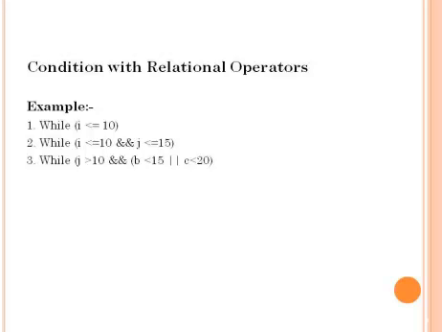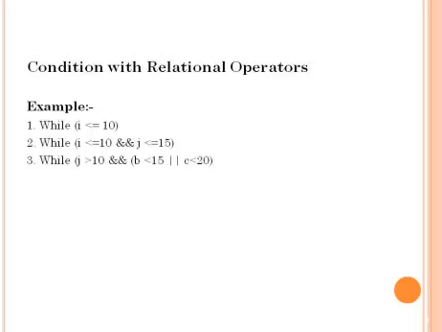Let's assume in place of this logical OR we have the left shift operator. Then how will this condition be executed? As usual, first it evaluates the parenthesis expression, which is b less than 15 left shift operator c less than 20.